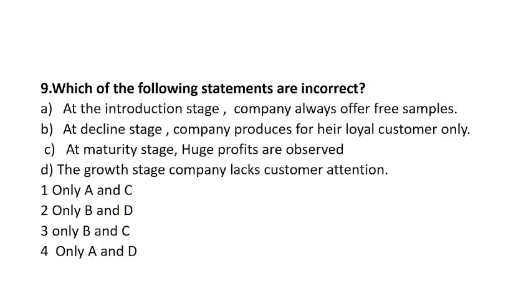Let's see question number 9. Which of the following statements are incorrect? This question is related to PLC. And PLC was given by Raymond Vernon. Now let's move to the question. At the introduction stage, the company always offers free samples. At the decline stage, the company produces for their loyal customers only.